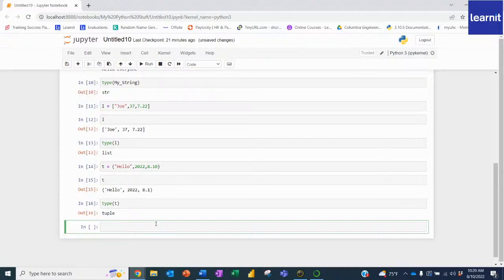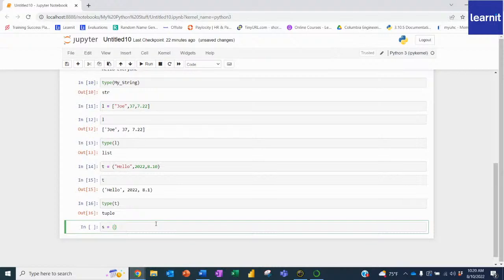So the next thing that I want to talk to you about, another data type, is called a set. And a set is an unordered collection of unique objects. So it's unordered, and the way that we display this is by using curly brackets. So I'm going to use S for set, and I'm going to create my curly brackets, and we'll just put in a couple of different objects here.